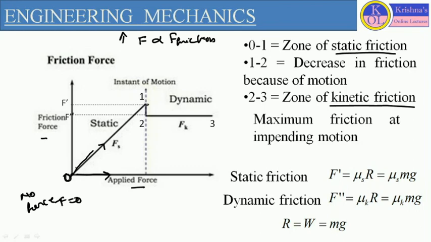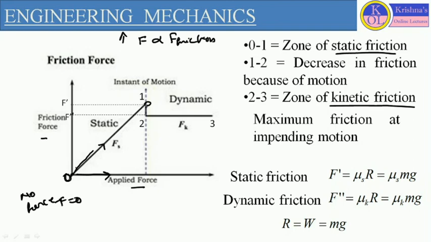Now let's see the condition of impending motion. Impending motion condition we are considering as this point 1. So this 0, 1 zone is represented as the zone of static friction, and the friction present in this particular zone is called static friction.